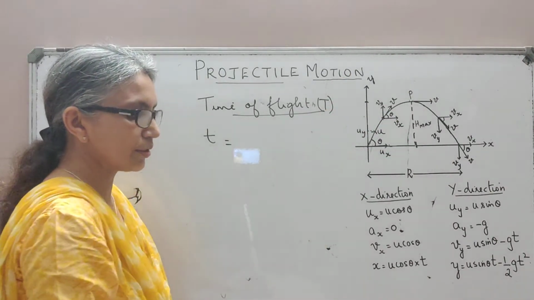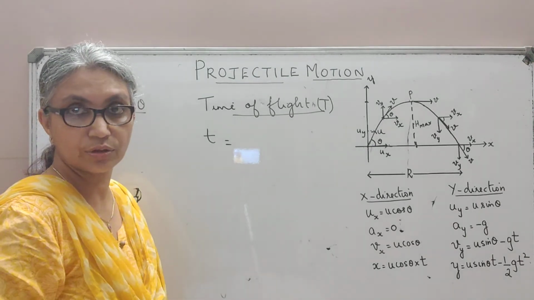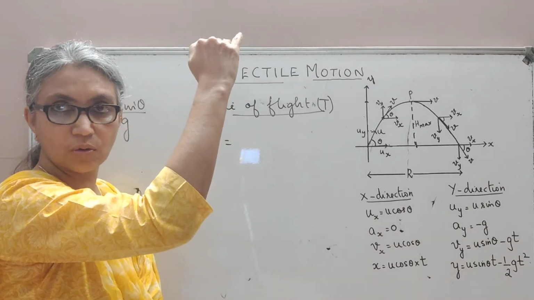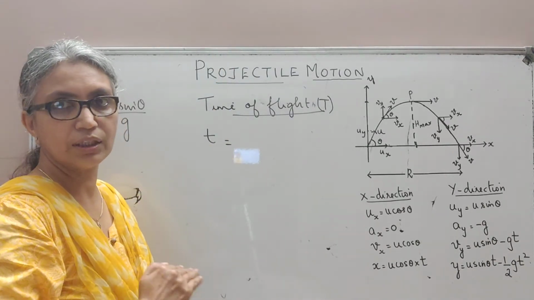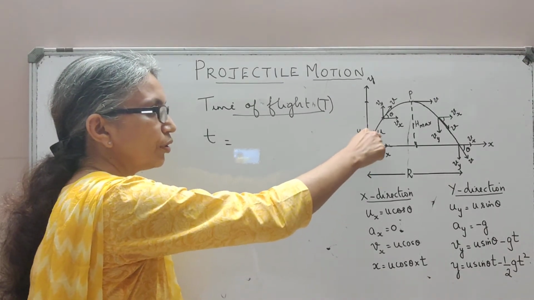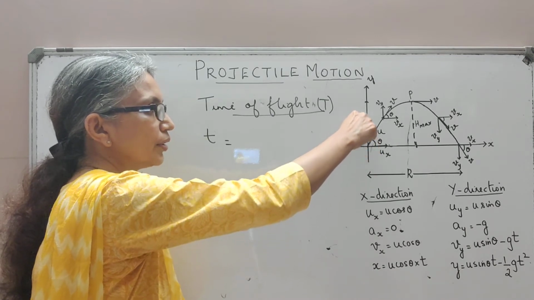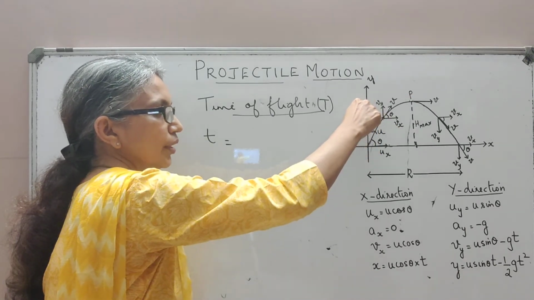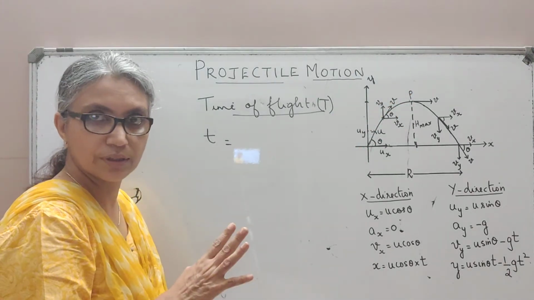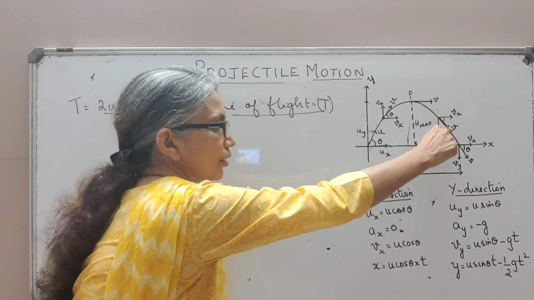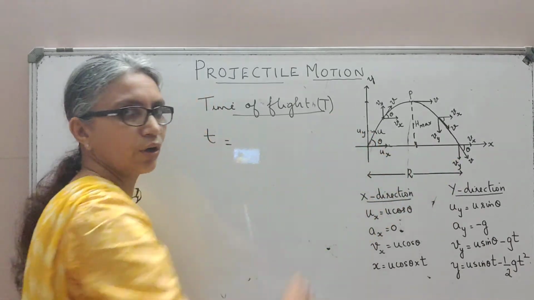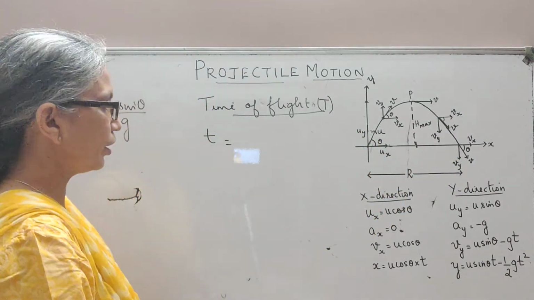So, for any body that is thrown vertically up under the action of gravity, its velocity at the highest point becomes 0 and then it returns back to the initial velocity of projection. So, here also the component of initial velocity uy, as it reaches the maximum height, along this axis, this velocity component vy at that point P will become 0 and then it will accelerate back, and when it reaches here, this vy component will be equal to the uy component, right?